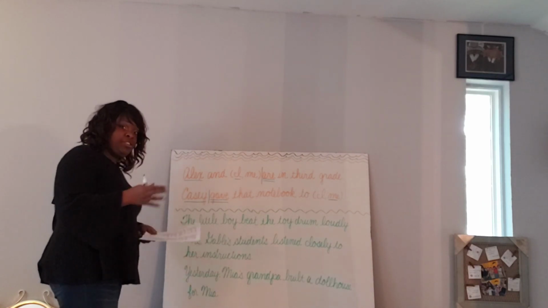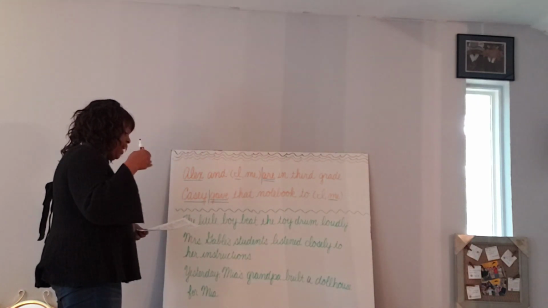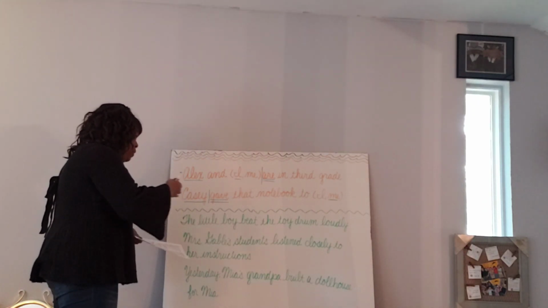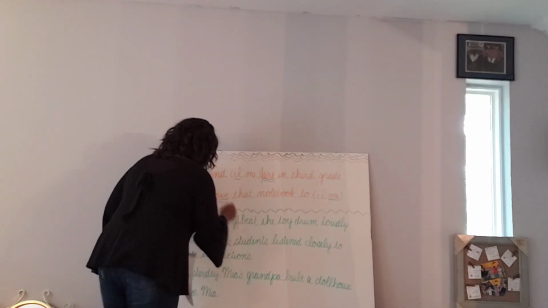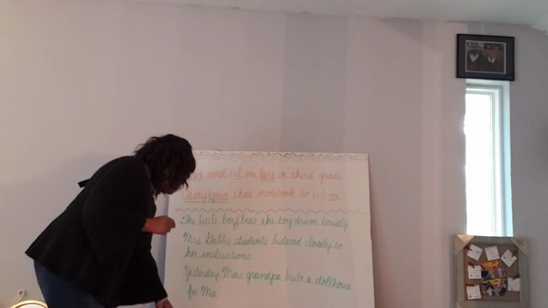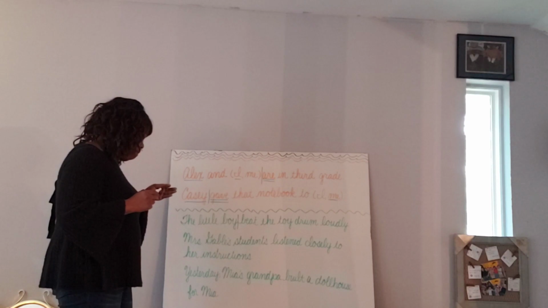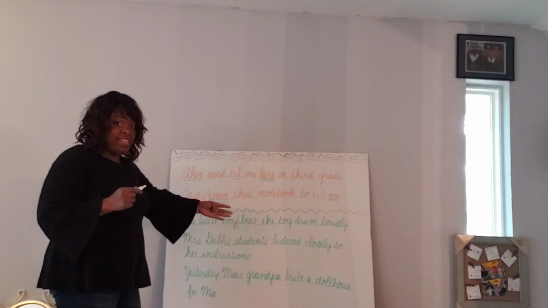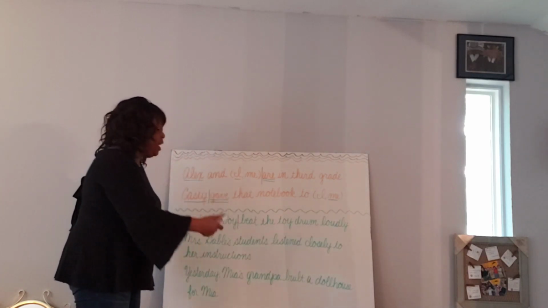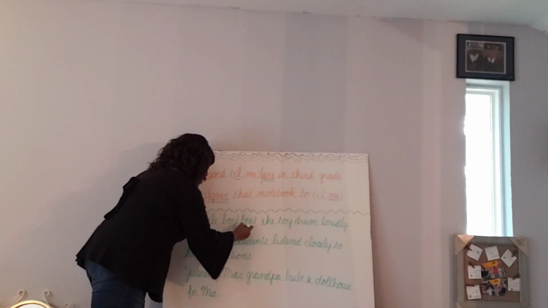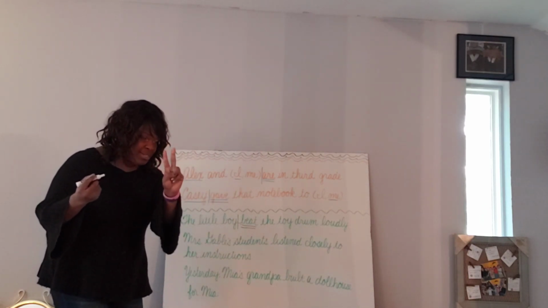So the first thing that we do is we look and we ask, where is our subject predicate divide, right? The little boy beat the toy drum loudly. It would be right after boy, okay, right? Very good. And then we look and see, well, what is our verb? The verb is beat. That's why we put the line right in front of beat, because beat is the verb. So we underline the verb twice. Underline the verb twice, okay?